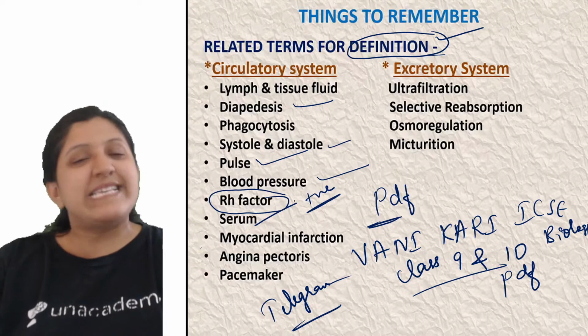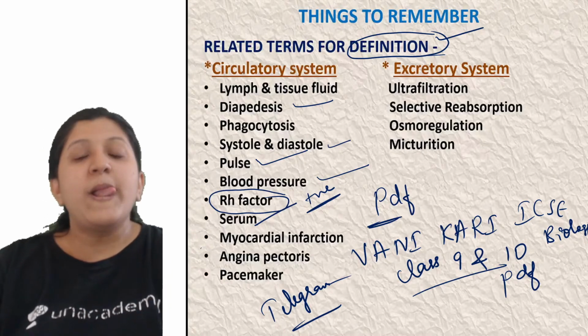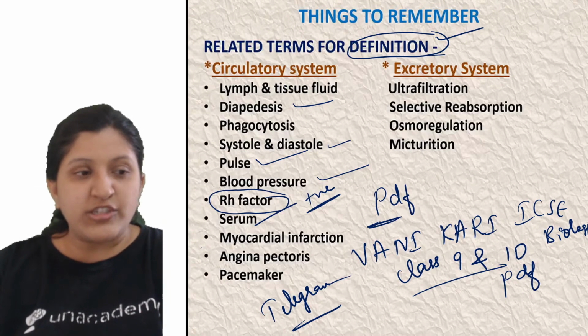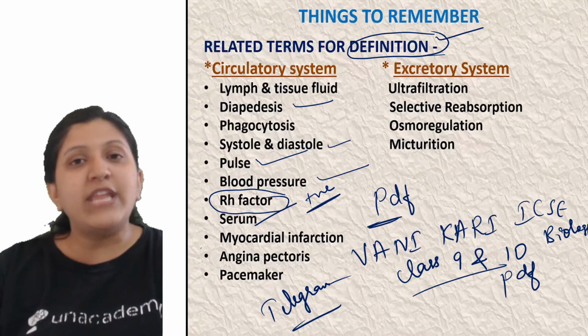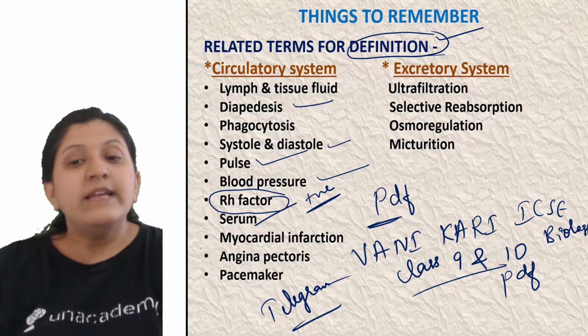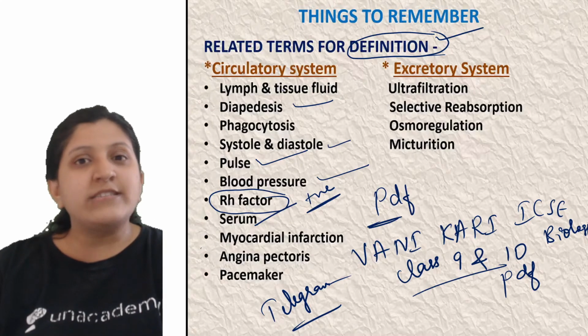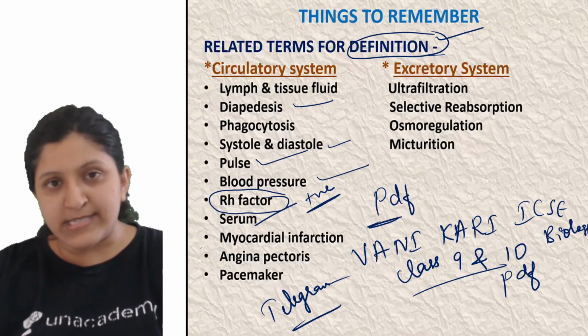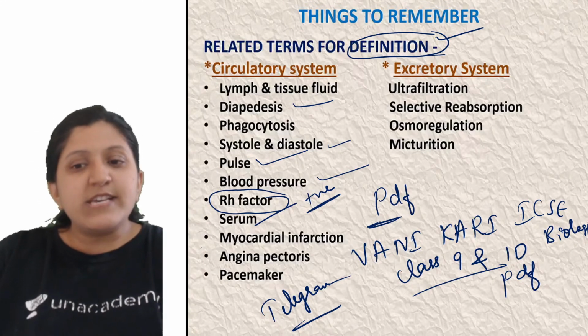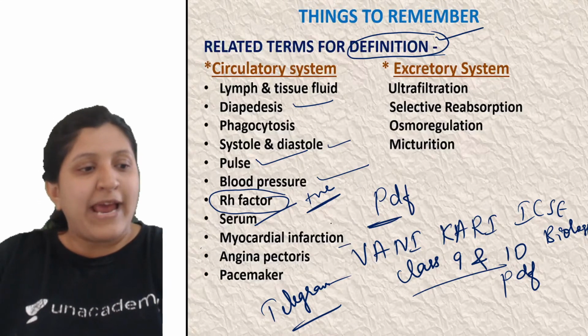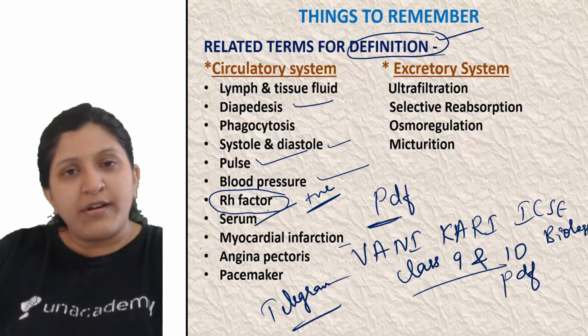Alright, so anyway, serum you need to know. That is, the blood serum when we mention, it is the plasma itself without the fibrinogen. That means the clotting factors are not there. So without the clotting factors, this plasma, what is this? That itself is serum. So this is basically a biological term, we can say, for heart attack.